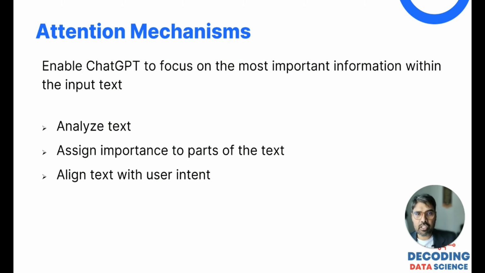Like in the example that I gave you, if a person wants to book a ticket from origin to destination, these things are captured. The attention mechanism helps in analyzing the text, assigning importance to parts of the text, like what we need to focus on, and understanding the intent of the user: this is from, this is to, and we are talking about ticket price and options between origin and destination. So transformers and attention mechanism both work together.